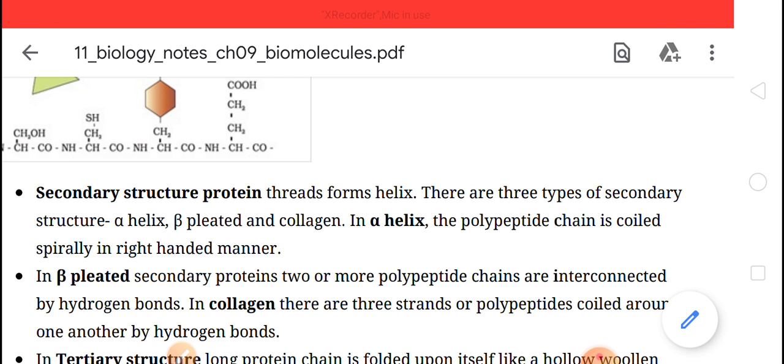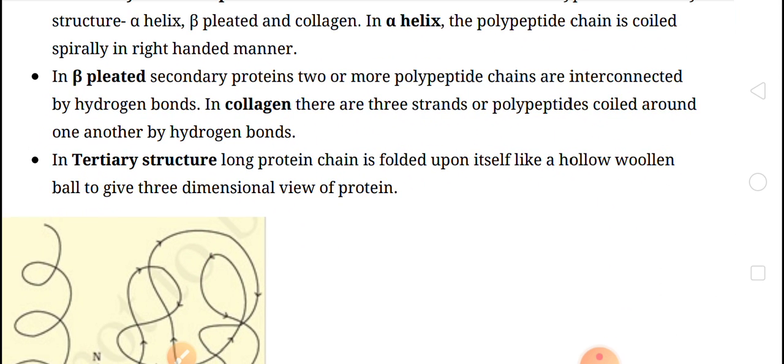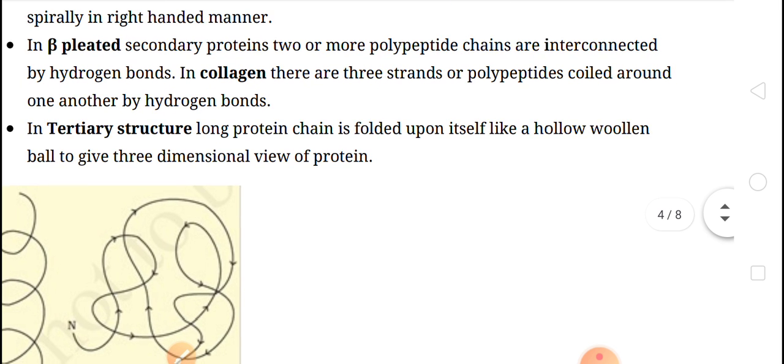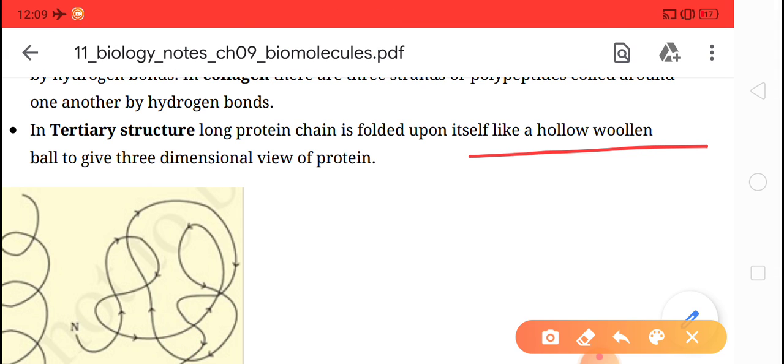Third, tertiary structure. In the tertiary structure of protein, the long chain is folded upon itself like a hollow woolen ball to give a three-dimensional view of protein. So it is the hollow woolen ball. एक ऊन का गोला होता है that gives the 3D structure, 3D view.